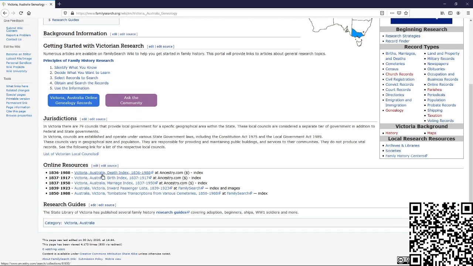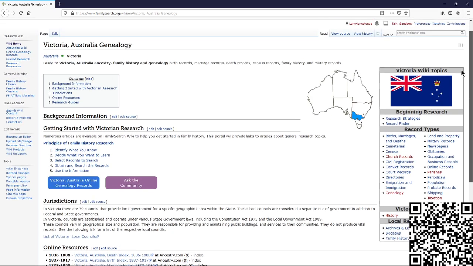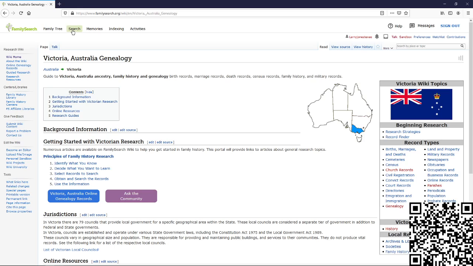It has some online resources that are on Ancestry. You see the dollar signs, which tell you that you can get these, but you have to go to ancestry.com. But knowing that they're there and clicking on those is still pretty valuable information. The Inward Passenger List, 1839 to 1923, is available at Family Search because they have their own images there as well. And then tombstone transcriptions from various cemeteries are also on Family Search. So 2 out of the 5 are available on familysearch.org without even going to the site for Ancestry. And this works for all over the world.